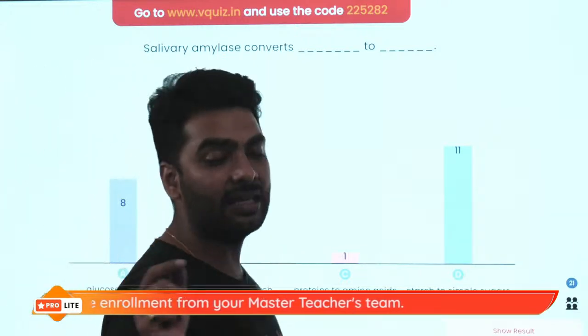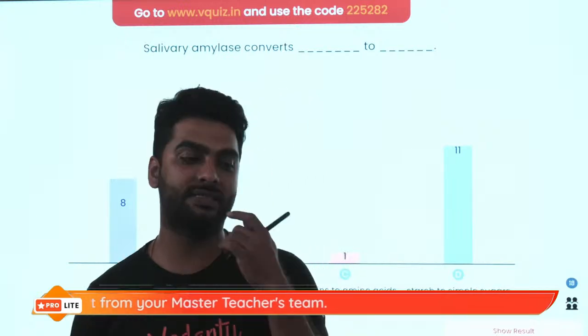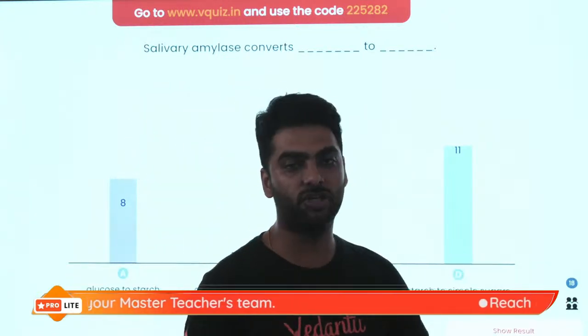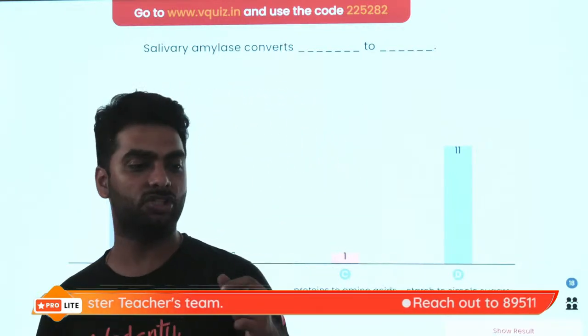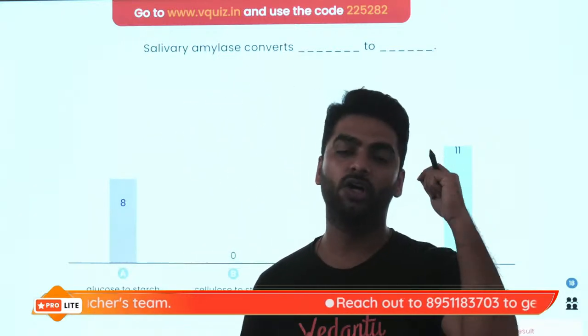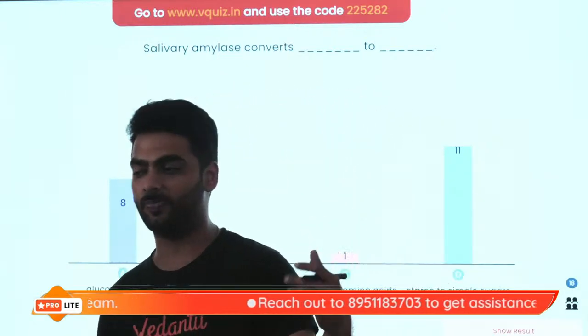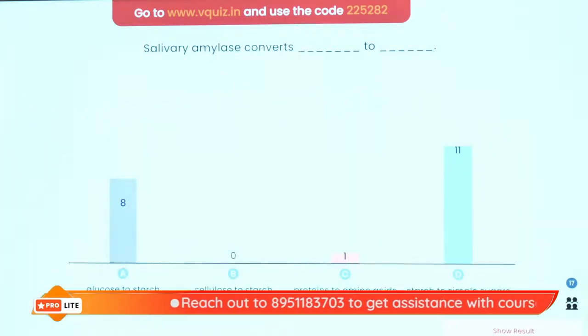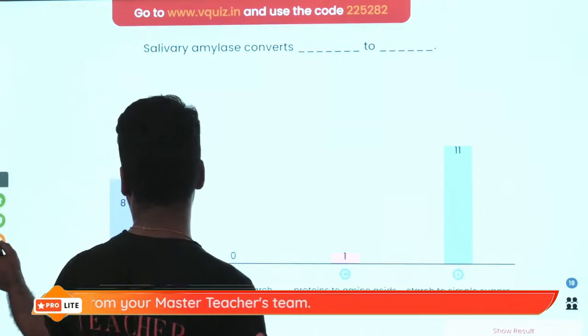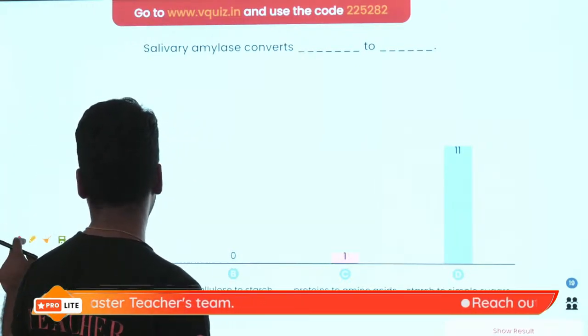Can anyone over here tell me in the chat what is the name of the sugar? Whoever tells me this answer will get a special shout out. Can anybody tell me what is the name of the sugar that salivary amylase converts starch to? Come on. Yes, Yash, you are right. Very good. So Yash Anand is absolutely right. The answer is starch to maltose.